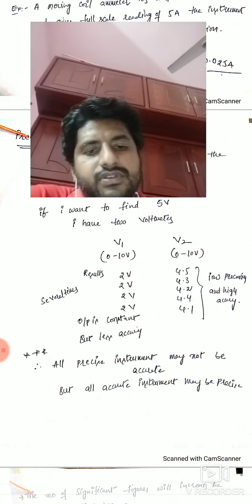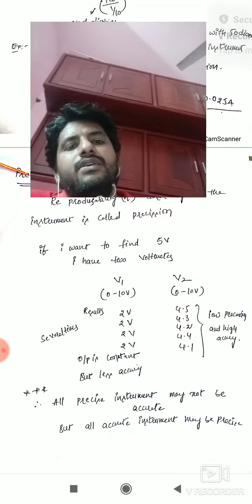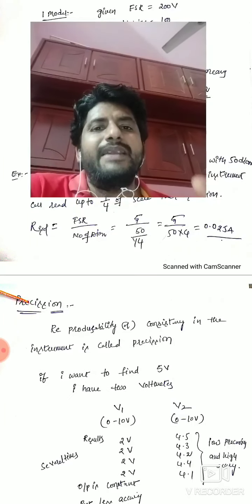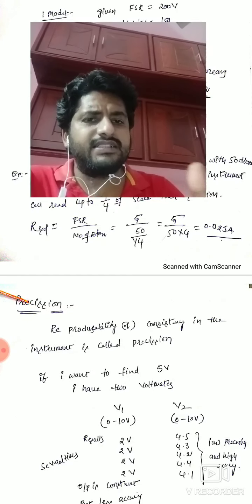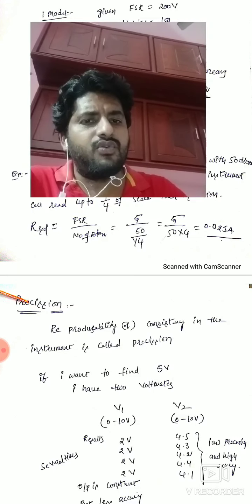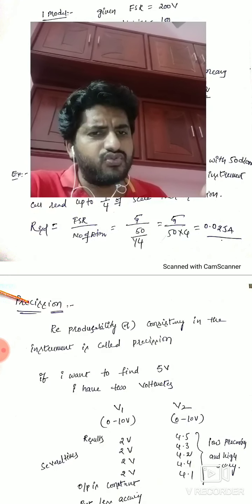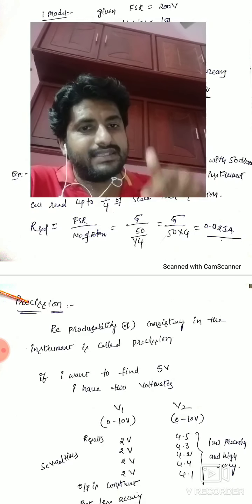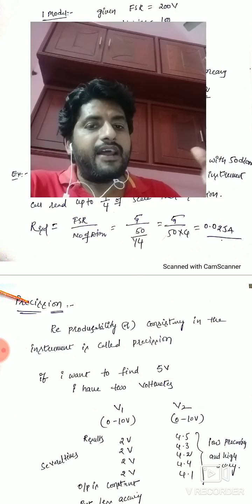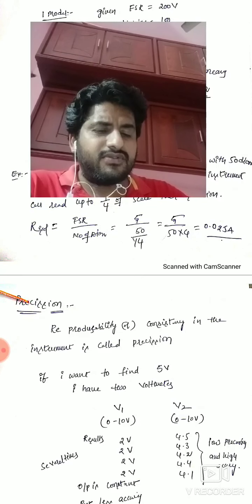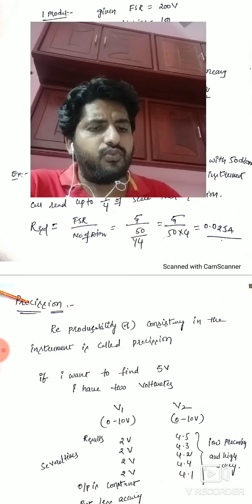So the GATE question: what is precision? Precision means reproducibility, consistency in the output. For example, if you want to find out 5 volts, you took an instrument and each and every time you are getting 2 volts. That means a highly precise instrument. What about the accuracy? Low accuracy. After that, you took another instrument, conducted the next test, and you are getting 4.5, 4.3, 4.2, 4.4, 4.1.